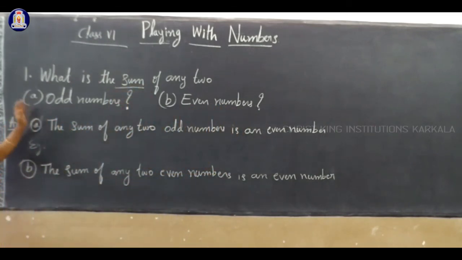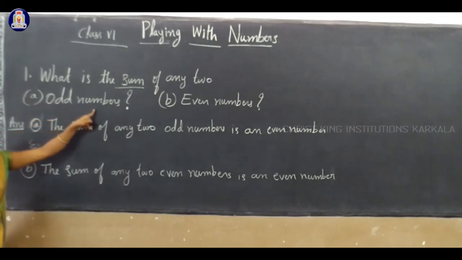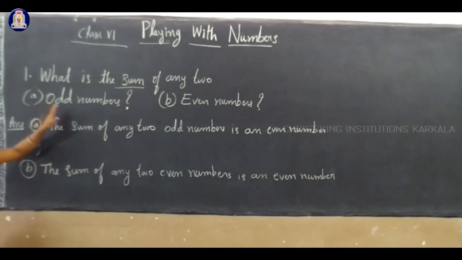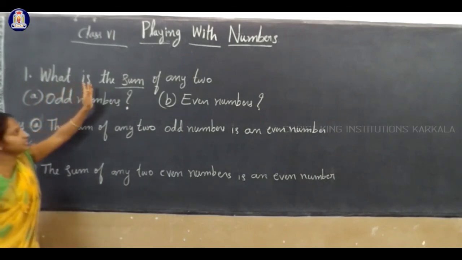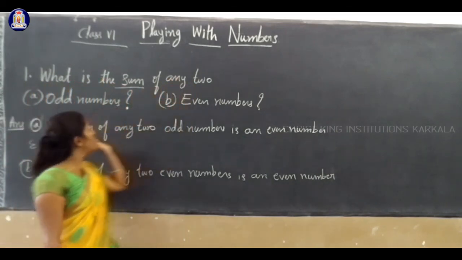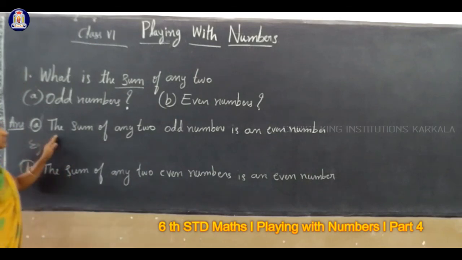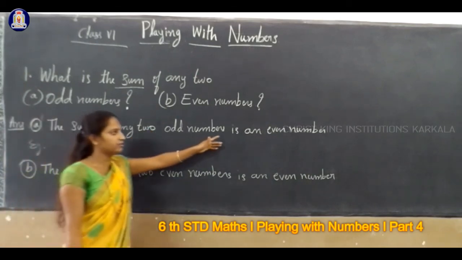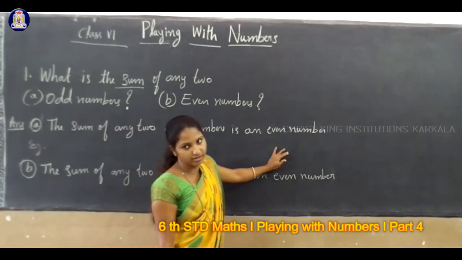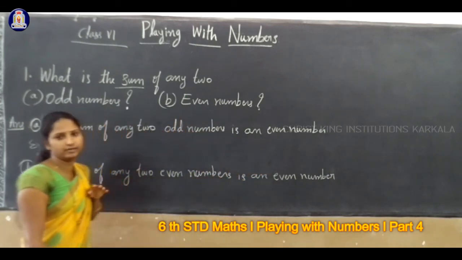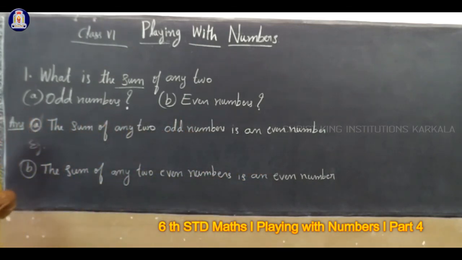Here, sum of any two odd numbers. If you add any two odd numbers, what is the sum? Do we get odd or even? That is the question. Clear? The sum of any two odd numbers is an even number. If you add any two odd numbers, the answer will be even.